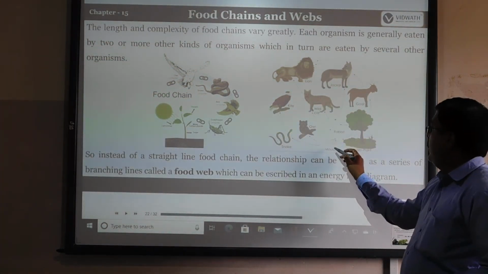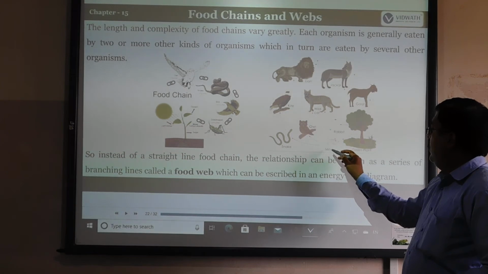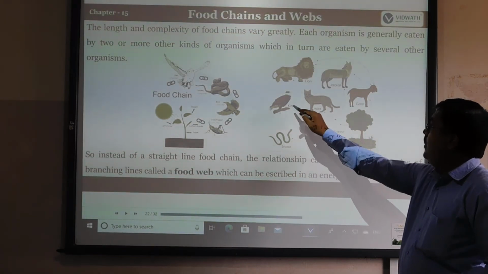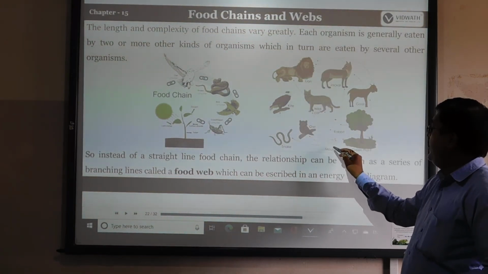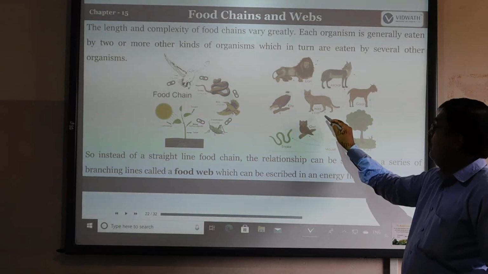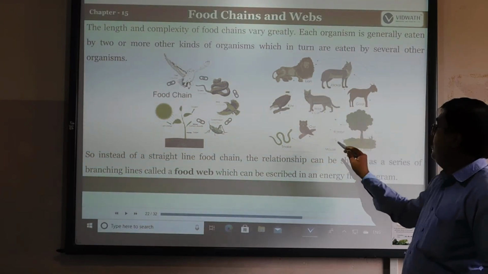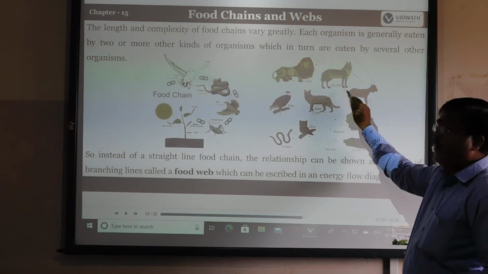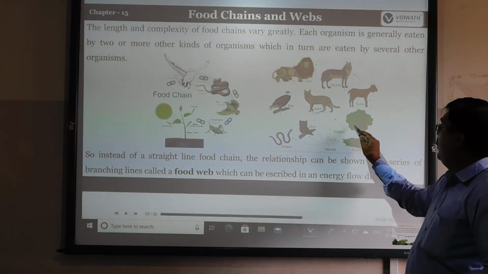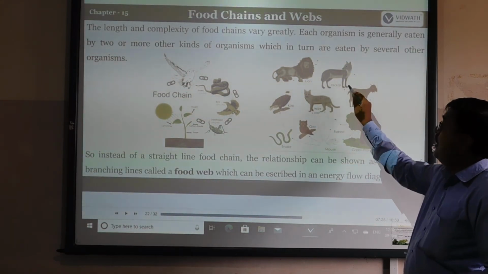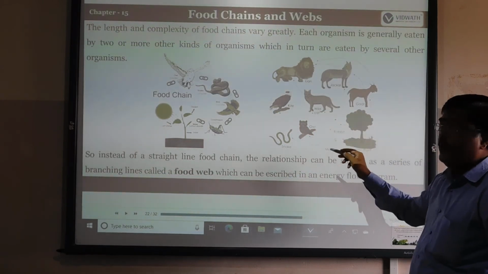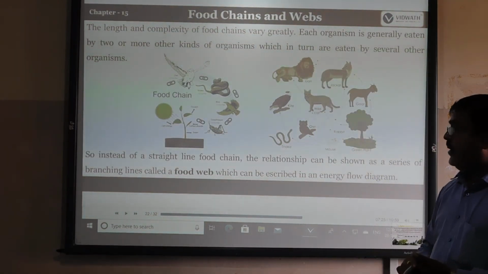Mouse to snake to kite. Another one is rabbit to wild cat to lion. Rabbit also goes to the jackal, and tree to goat to the jackal. So we can see various kinds of food chains.